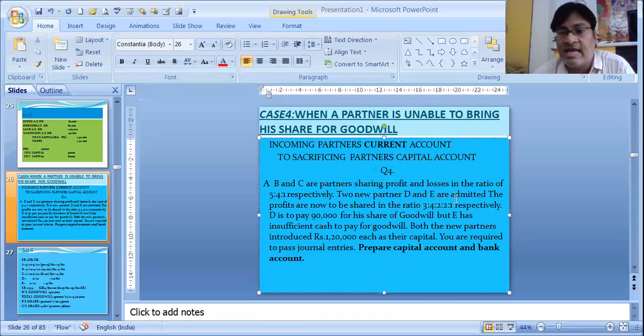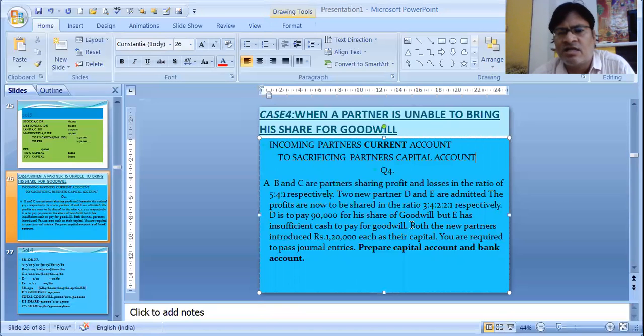Two new partners D and E are admitted at a time. The profits are now shared in the ratio 3:4:2:1. That means the new ratio is also given. D is to pay 90,000 for his share of goodwill, but E has insufficient cash. So D is paying 90,000, but E has insufficient cash to pay for goodwill. So that means E is not bringing any premium for goodwill. Two partners admitted, one partner is bringing premium and one partner is unable to.